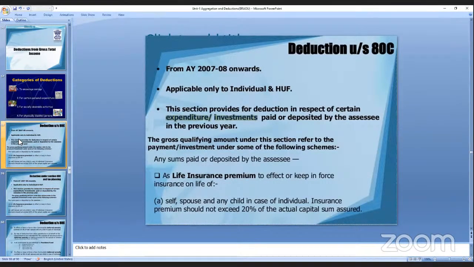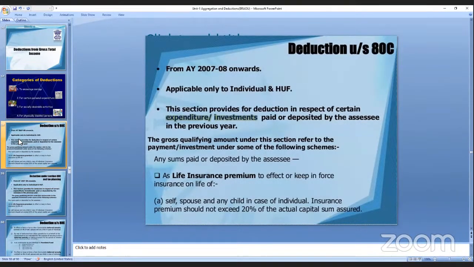And the next is the gross qualifying amount under this section, which refers to the payment or investment. Here, any sum paid or deposited, like the life insurance premium you are paying. That is an investment made to effect or keep in force an insurance on life. Means here, simultaneously you are paying the premium and making your life secure, for self and also for spouse and any child in case of an individual.